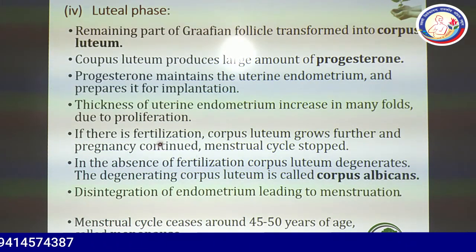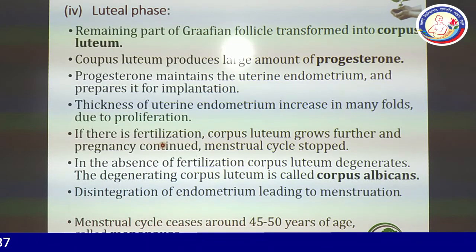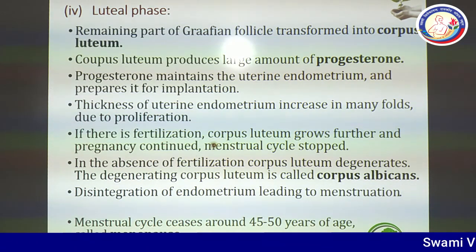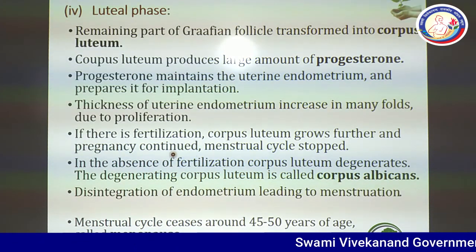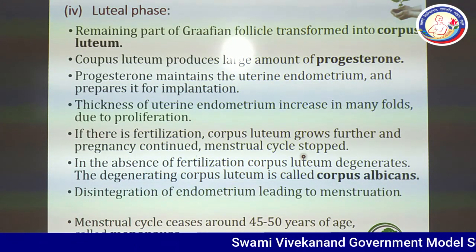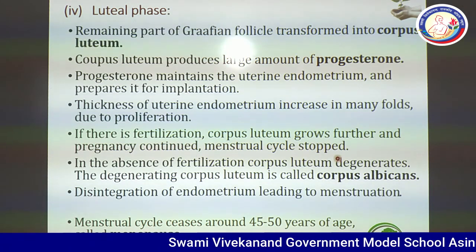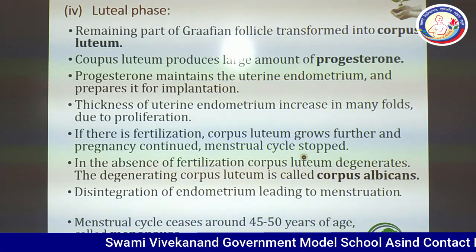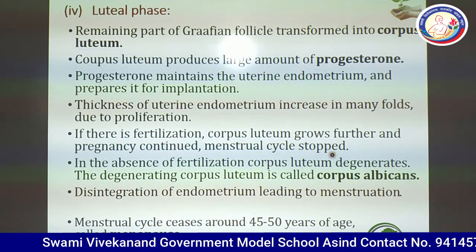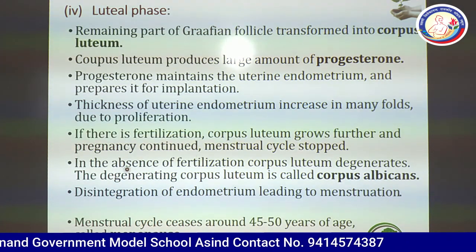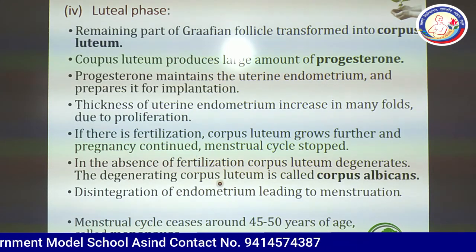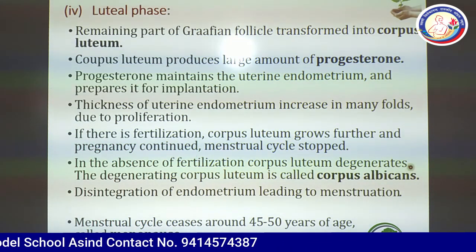If there is fertilization, suppose fertilization has taken place, the corpus luteum grows further and pregnancy continues. The menstrual cycle is temporarily stopped. Again, one question: the menstrual cycle is temporarily stopped due to pregnancy. In the absence of fertilization, the corpus luteum degenerates.